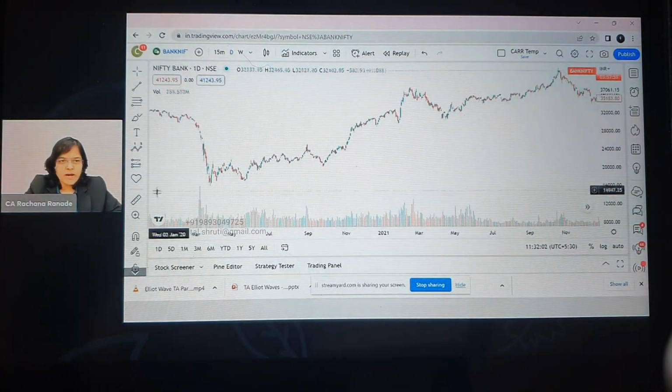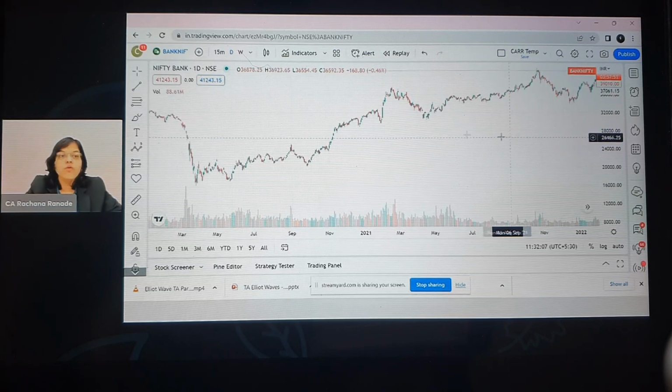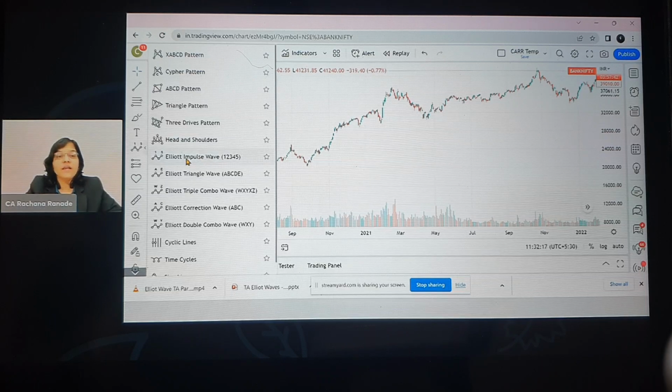So here we are at the Bank Nifty chart, and just to give you an example, I'm going to try and plot wave 1, 2, 3, 4, 5. But where do we get it? Just below the brush you can see this T and this entangled thing, whatever you can see. It has the XABCD pattern, and here you can see Elliott impulse wave 1, 2, 3, 4, 5.